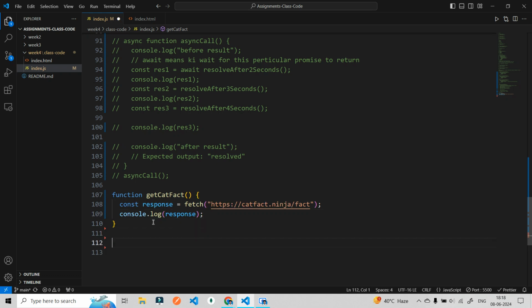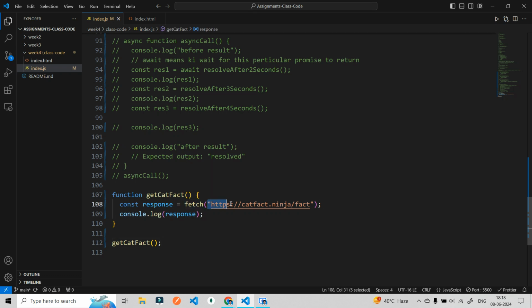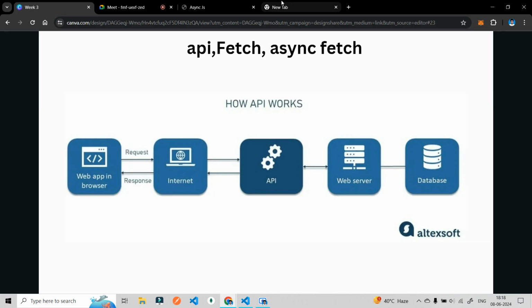As soon as I save this, let me call this function. As soon as I call it, it will fetch data from this, then I will store that data in the response, and I'm showing that response, whatever response this API is giving. Okay, let's see what happens.